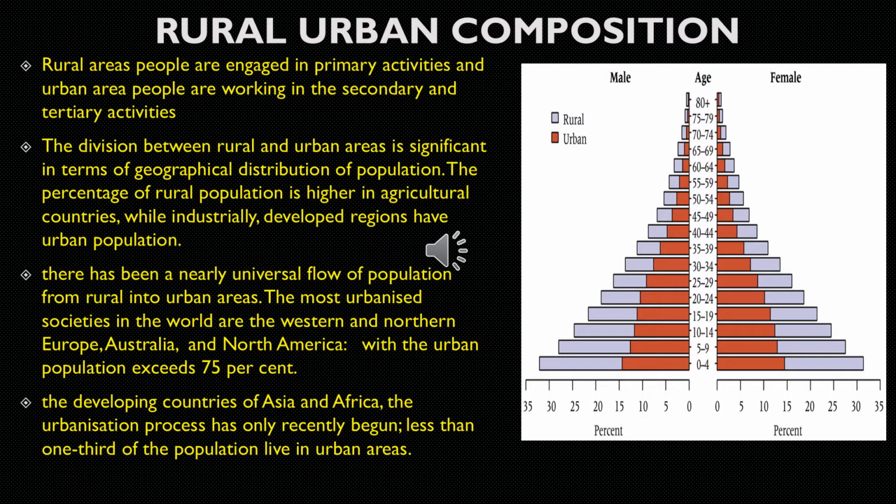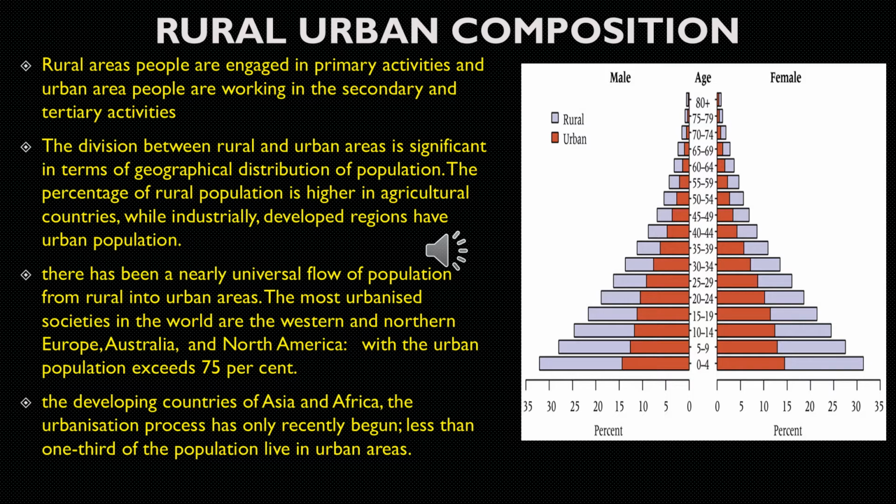Let us continue with the rural-urban composition. In rural areas, people are engaged in primary activities, and in urban areas, people are working in secondary and tertiary activities. The division between the rural and the urban areas is significant in the geographical distribution of population. The percentage of rural population is higher in agricultural countries, while industrially developed areas have more urban population.